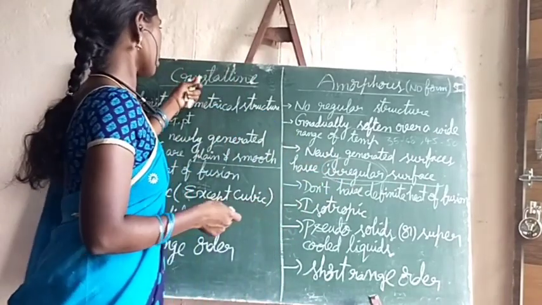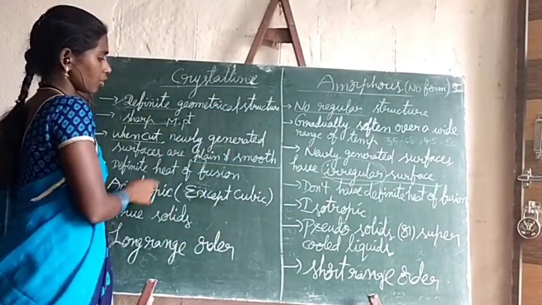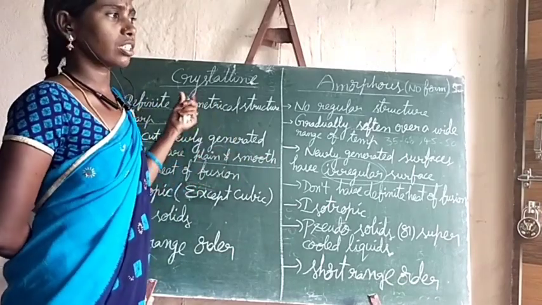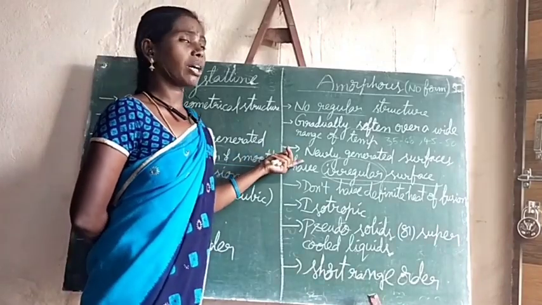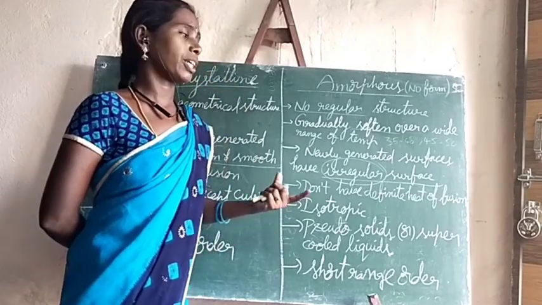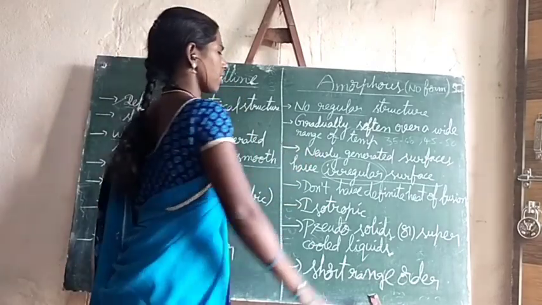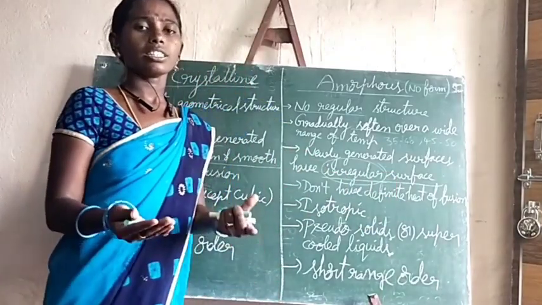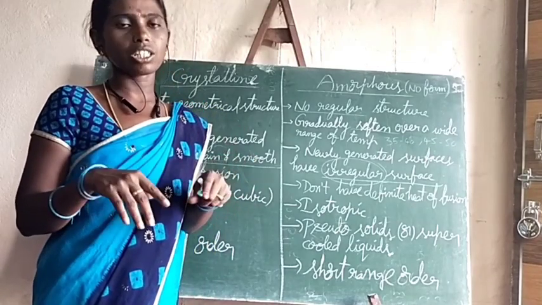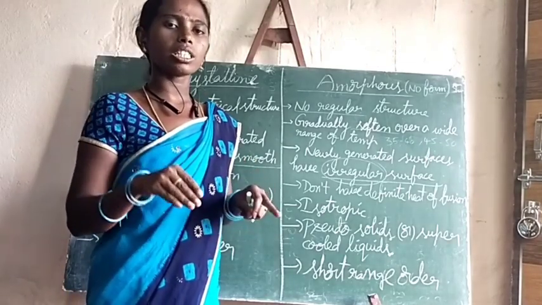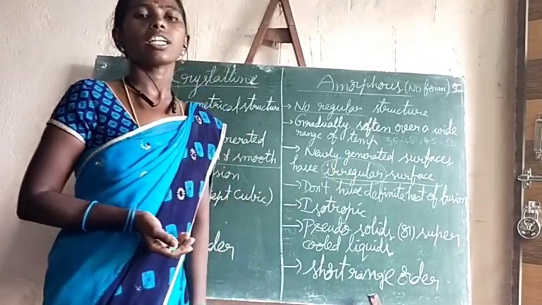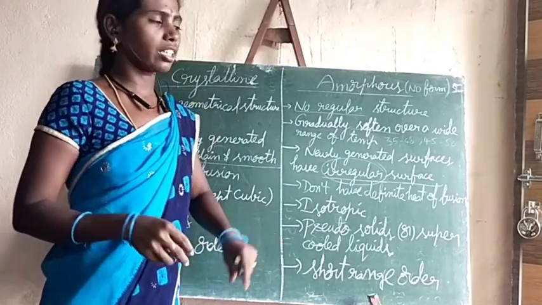As crystalline solids have the regular pattern of arrangement, even when we cut them, the newly generated pieces also have a plain and smooth surface. But in the case of amorphous solids, as they have the irregular pattern of arrangement, the newly generated pieces also have an irregular surface, because the surface is not plain in amorphous solids.